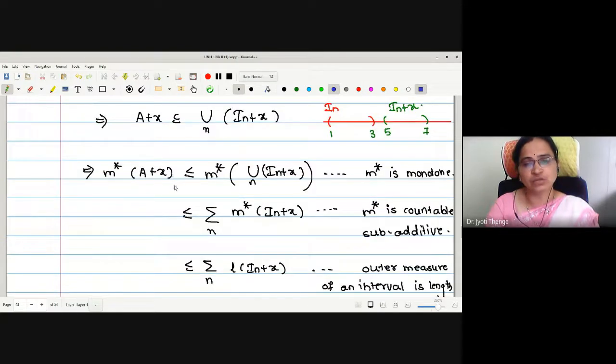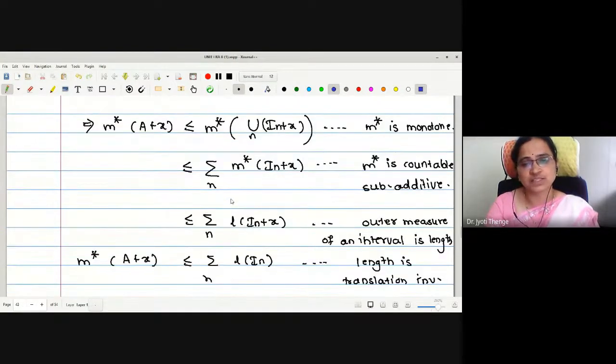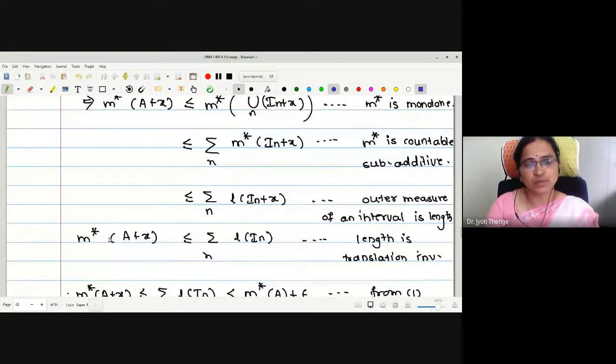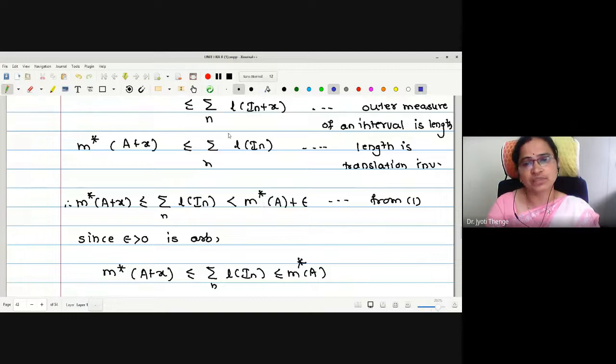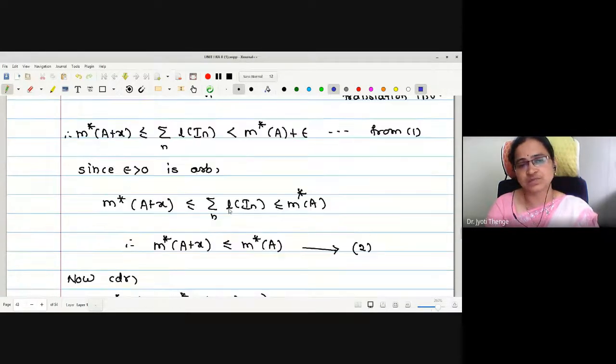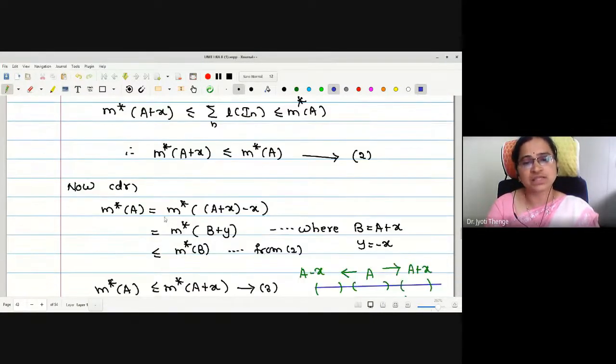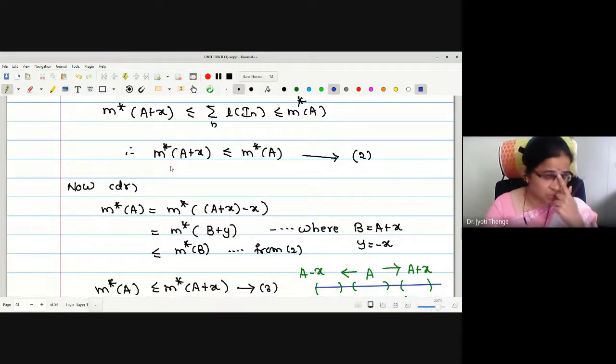Adding the element x on both sides and following these steps, we reach the inequality that the outer measure of A plus x is less than or equal to the summation of the lengths of I_n. But the summation of the lengths of I_n is less than m star of A plus epsilon. Since epsilon is arbitrary, one can write m star of A plus x is less than or equal to m star of A. Now the point remains to prove the reverse part of the inequality.